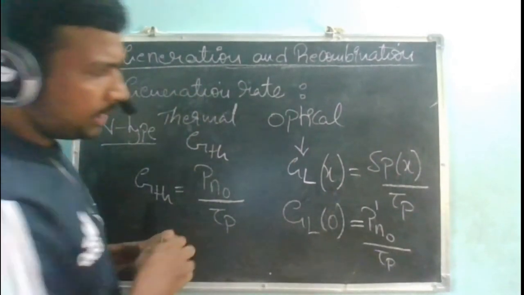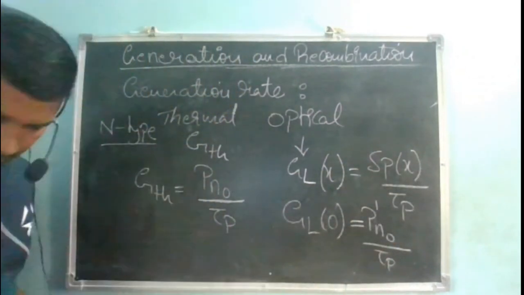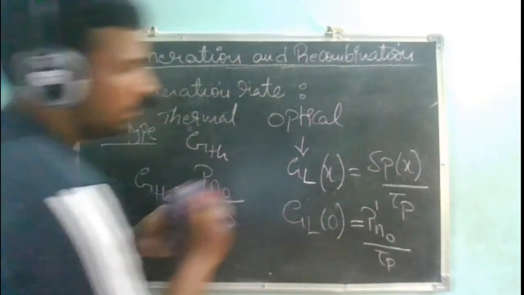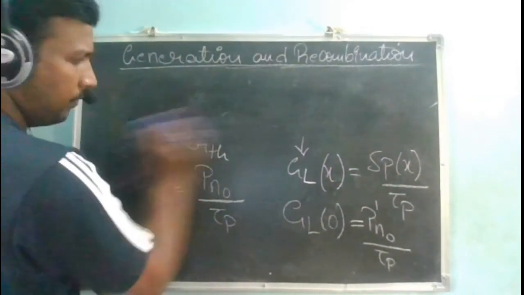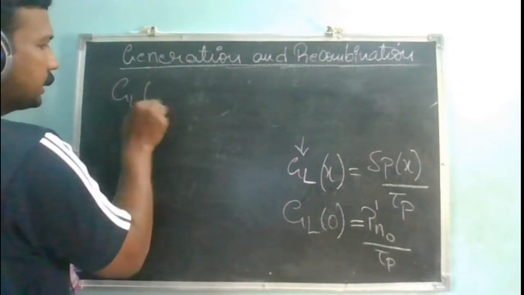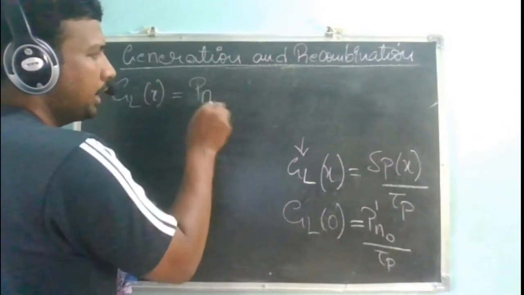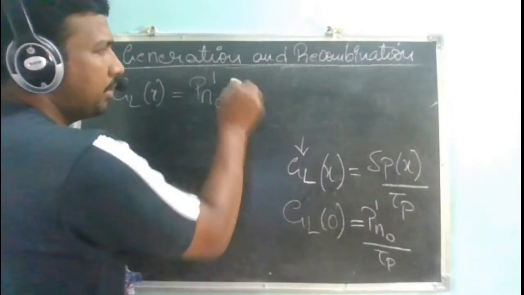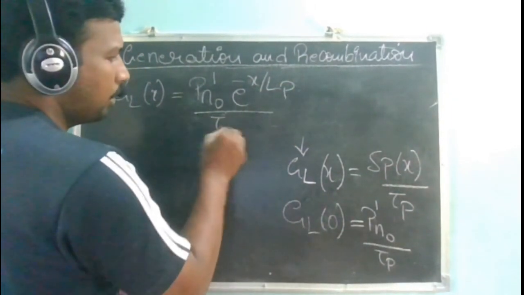Then can I replace delta p of x? I can write G_L of x is equal to delta p of x divided by tau p. What is delta p of x? It is p_n dash naught e power minus x by L_p, divided by tau p.